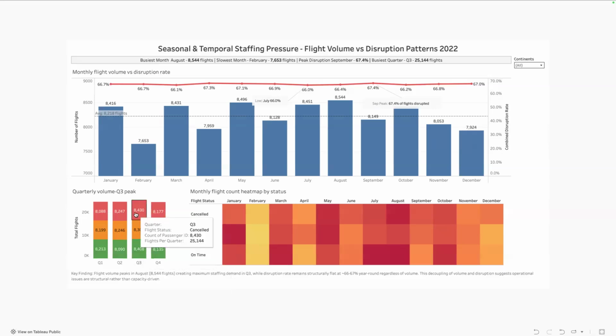If what we want to show is the Q3 peak, I'm not sure this chart is actually showing that Q3 is peaking, right? So maybe something else to call that out a bit more. Is it peaking across all categories? Is it peaking in specific ones, like flight status? Maybe there's a way to show that a bit more, maybe showing the percentage difference or the Q over Q growth or something like that, that actually shows me that, okay, the volume is peaking in Q3, but you can also see that clearly.